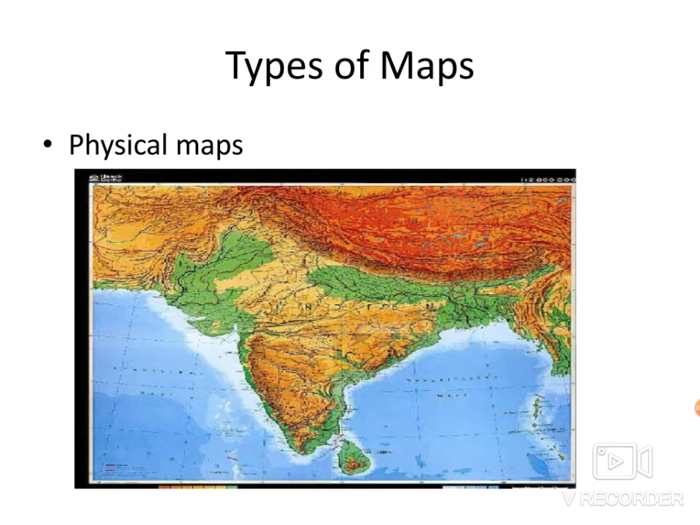First type of map is physical map. Physical maps show us the physical features of an area. The landforms and the water bodies can be clearly seen on these maps. Land is shown in green for lower elevations and orange or brown to show higher elevations, and water in blue color on physical maps.